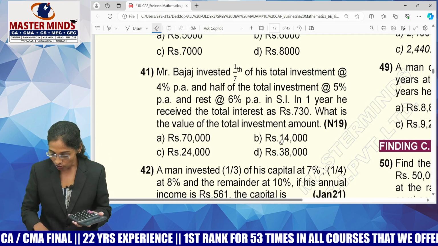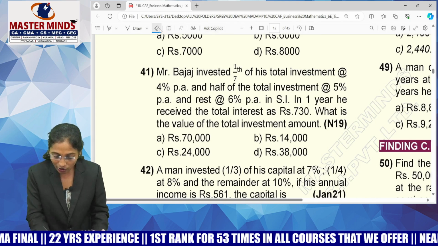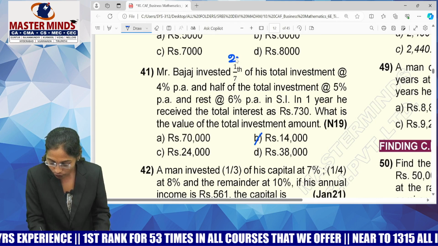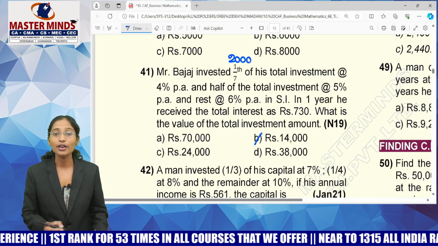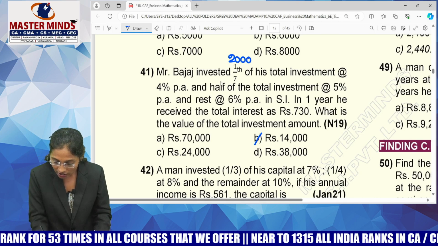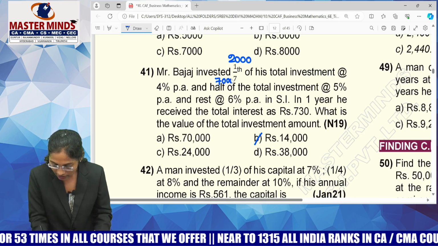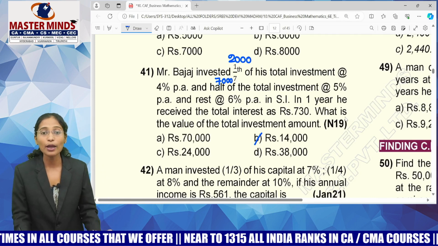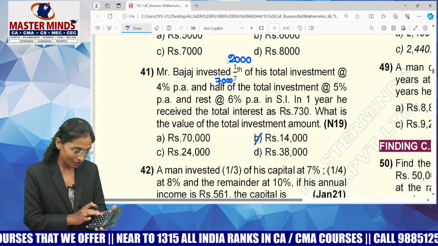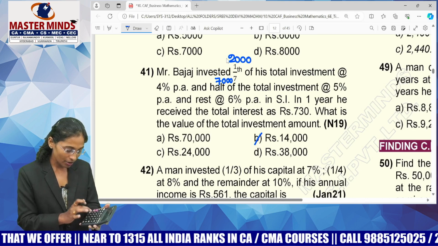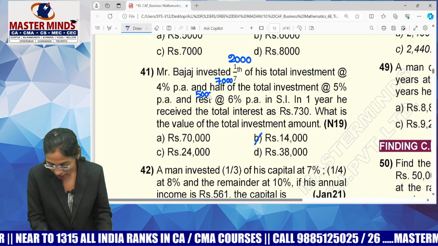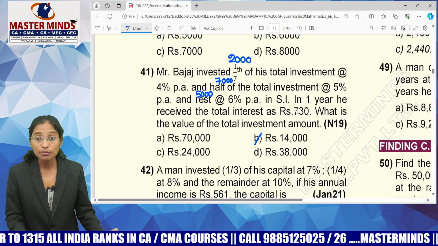If you want, I'll prove it. What is option B? 14,000. Tell me guys, what is 1/7 of 14,000? Take your calculator. 1/7 of 14,000 means 2,000. This 2,000 is invested at 4%. Half of 14,000 is 7,000. This 7,000 is invested at what rate of interest? 5%. And the rest is 14,000 minus 7,000 minus 2,000, which is 5,000. This 5,000 is invested at 6%.